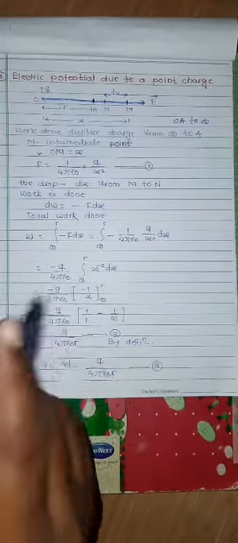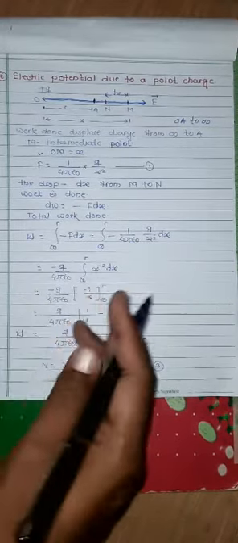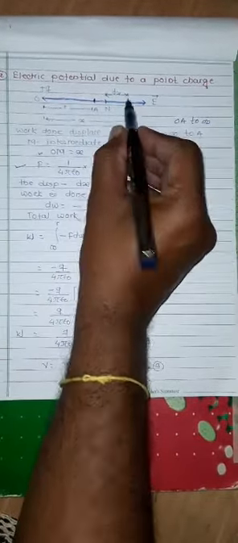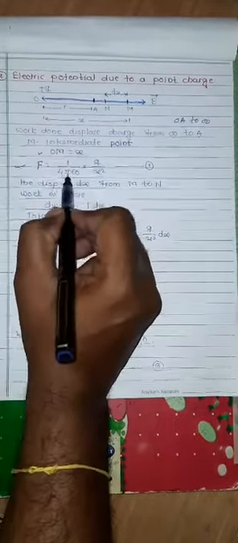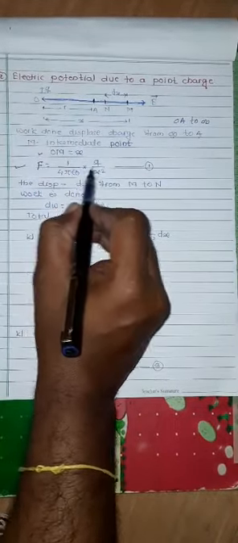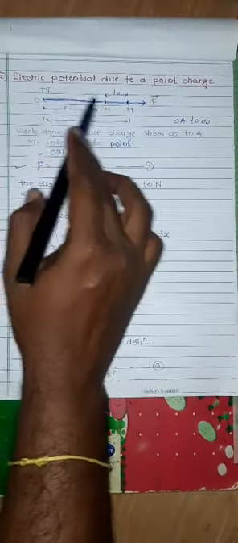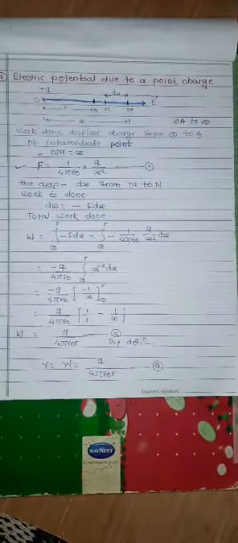Then the electrostatic force on a unit positive charge at M has the magnitude F is equal to 1 upon 4 pi epsilon 0 multiplied by Q upon x square, where x is the distance between O and M. Call this equation number 1.